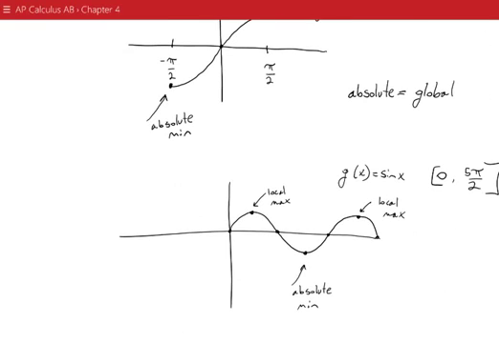Another word for local is relative. So you might hear that referenced as relative.